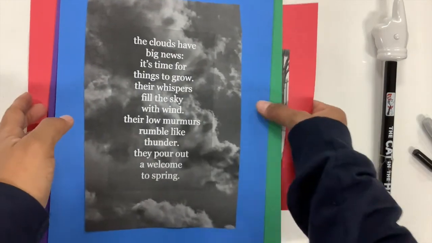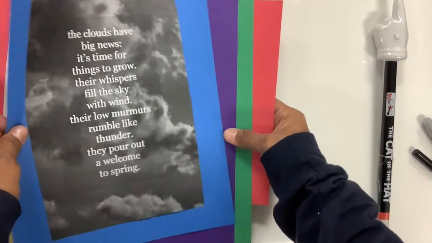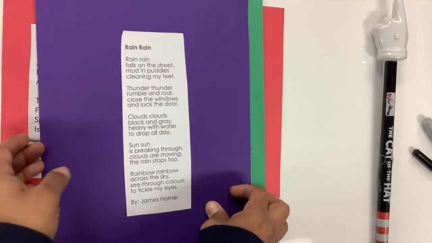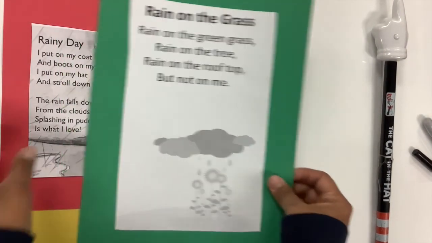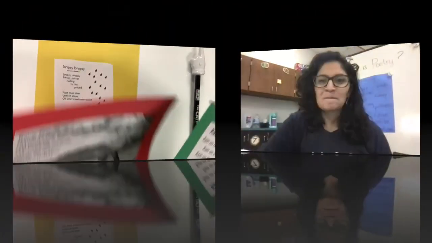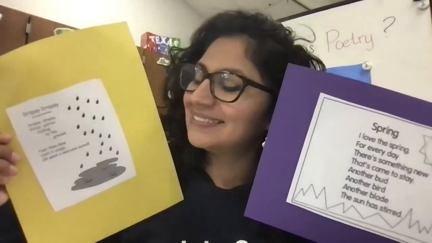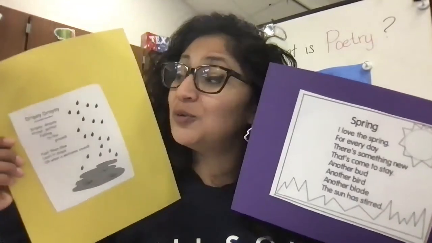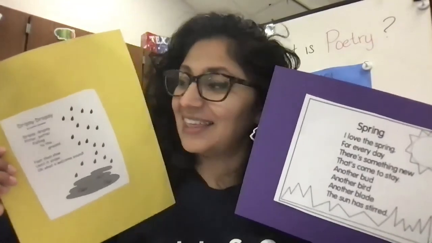So friends, I hope you enjoyed all these different types of poems that we get to explore in our poetry unit. So today on Schoology, friends, I've placed two poems. One about spring. It's a nice short one. And this one about rain, that I would like for you to read and share with somebody that you love. Make sure you share it with us here on Schoology. We would love to hear audio, video, or even just a picture of who you shared it with.